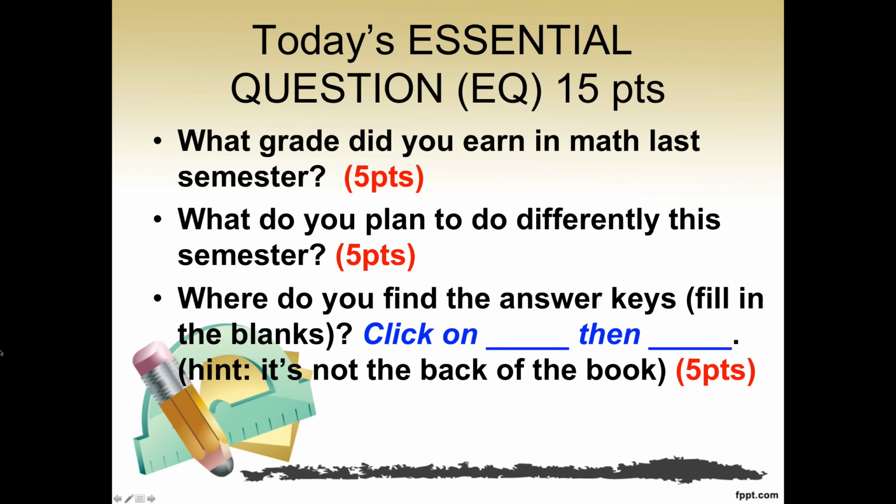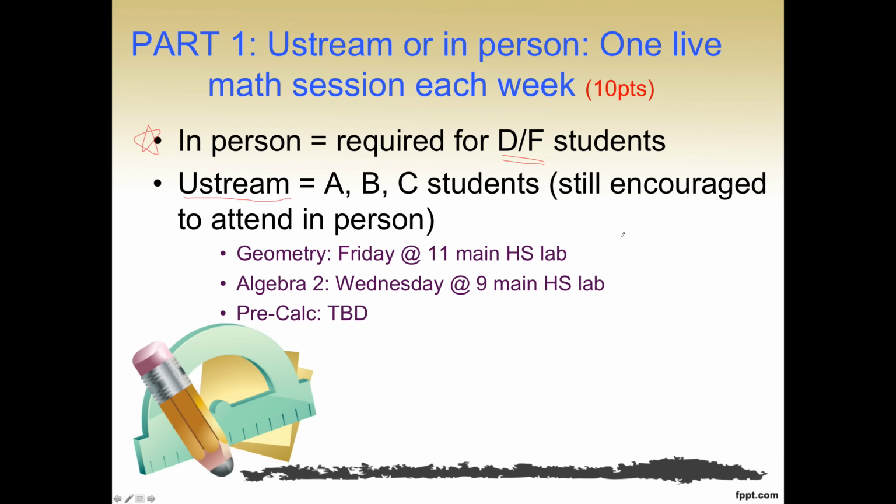Attending in person is a requirement for any student who has a D or an F in the class. If you have a D or an F in math, you're automatically going to have to be on campus with me in person once a week. But if you have an A, B, or C in the class, then you can watch via Ustream. We would still like to encourage all students to attend in person, so you get more teacher interaction and some group work time. But if you have an A, B, or C, you are allowed to watch from home.